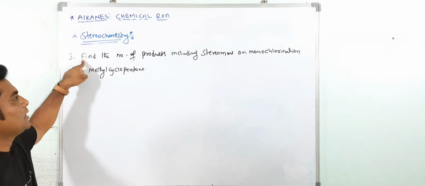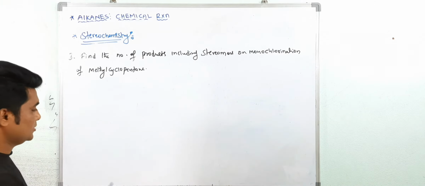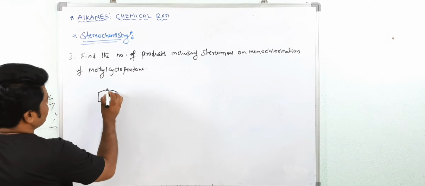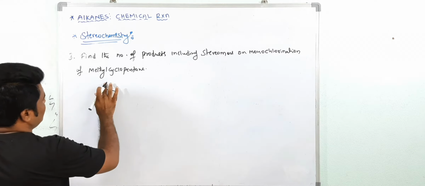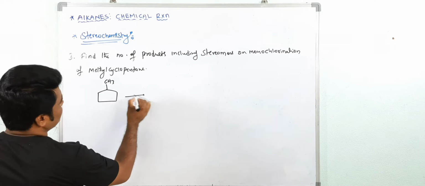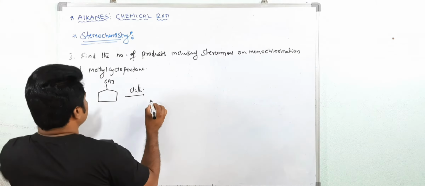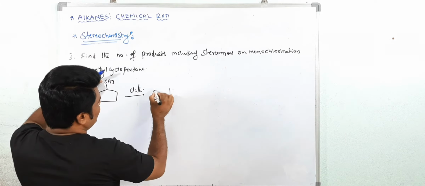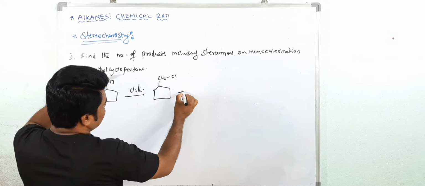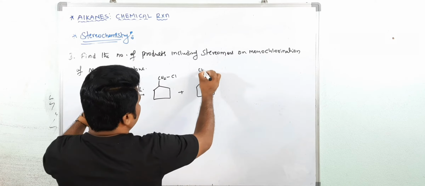Find the number of products, including stereomers, on monochlorination of methylcyclopentane. See, this is methylcyclopentane. It is not a chiral center. Now when you do the monochlorination, so many products are possible. See here, at the methyl group monochlorination is possible, yes, methyl, one product. At the tertiary carbon atom it is also possible.